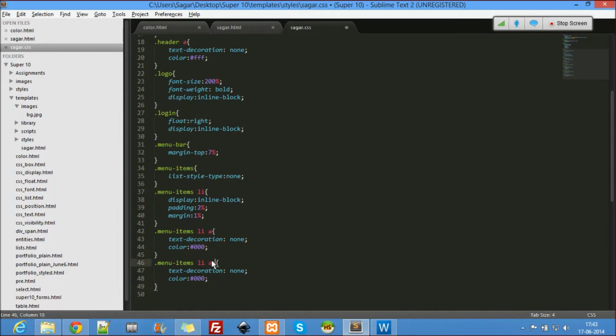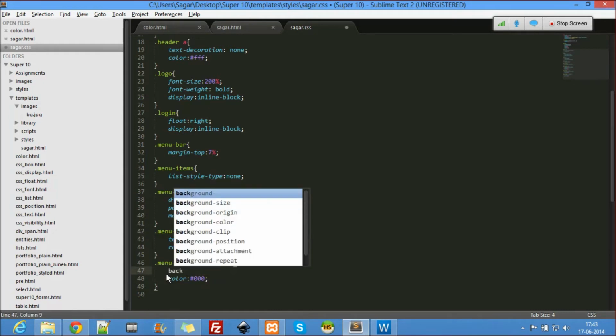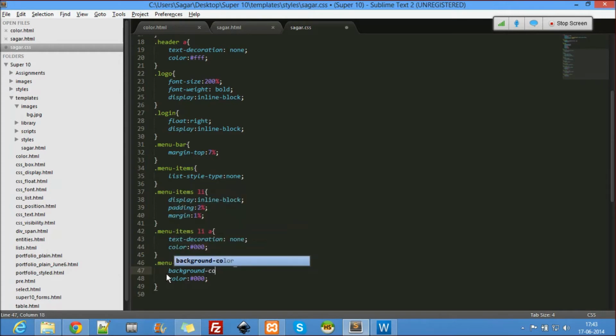A hover, text decoration is none. I'll give a background color, hash FFF. Okay, I need a background color, background black and font white.